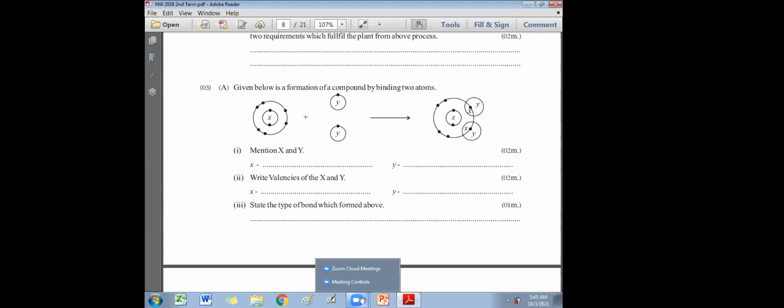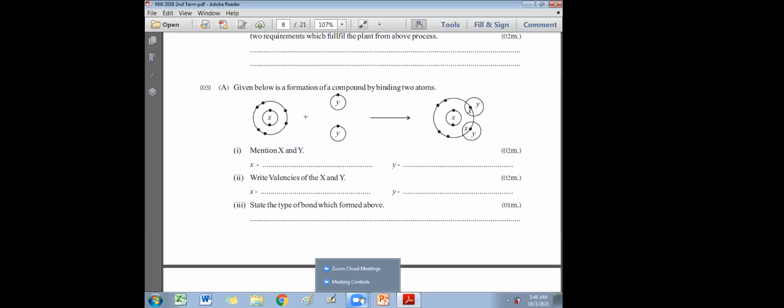Question number 3. Mention X and Y. So you have to identify the elements X and Y in the compound binding two atoms. Actually, there are 3 atoms combined, but 2 elements. X is one element, Y is the other element. And how to write the valencies of X and Y. And state the type of bond formed above.